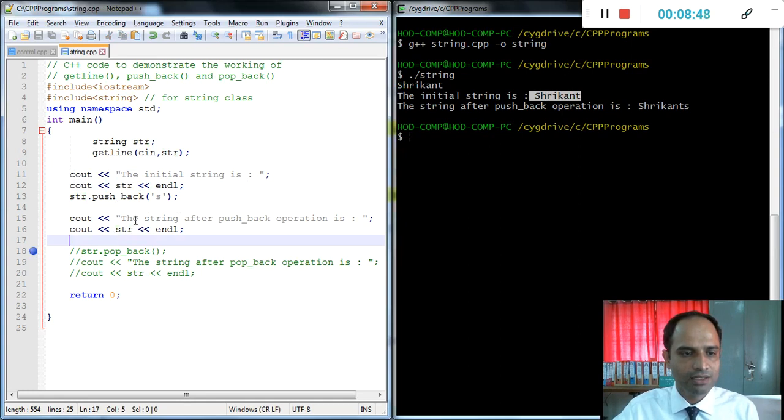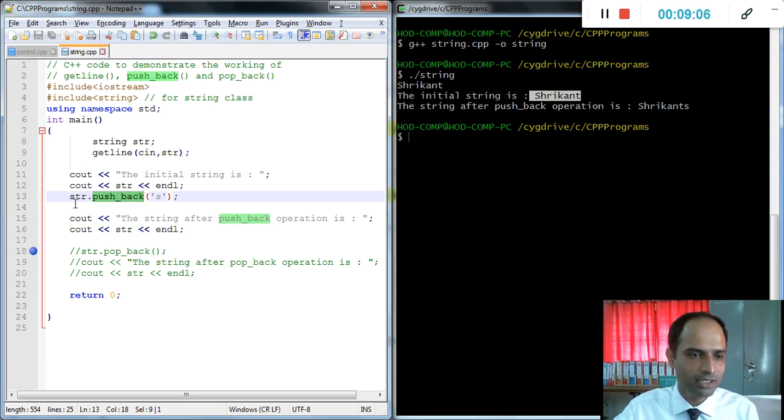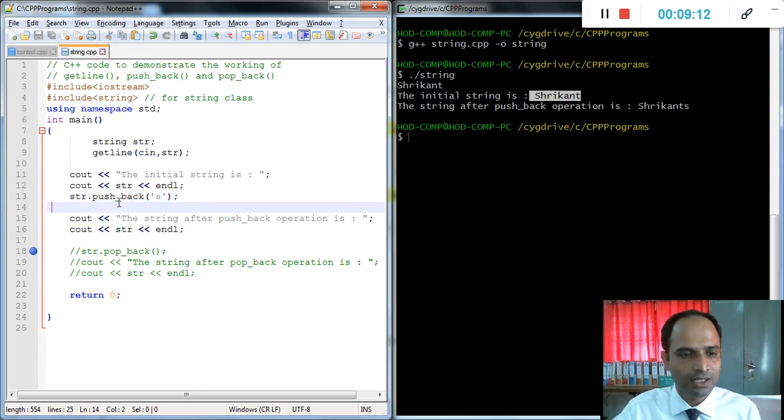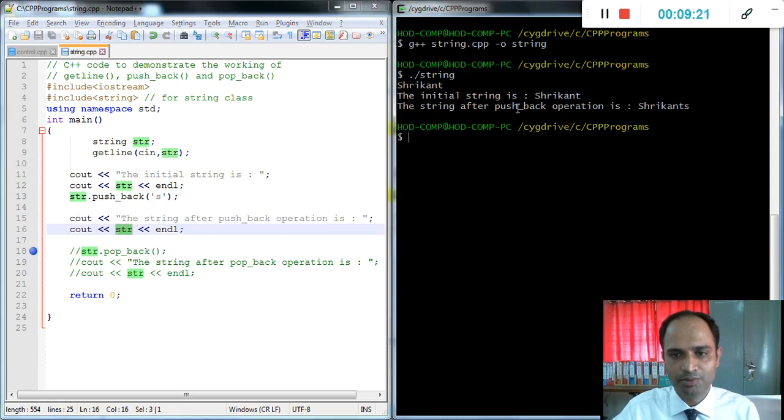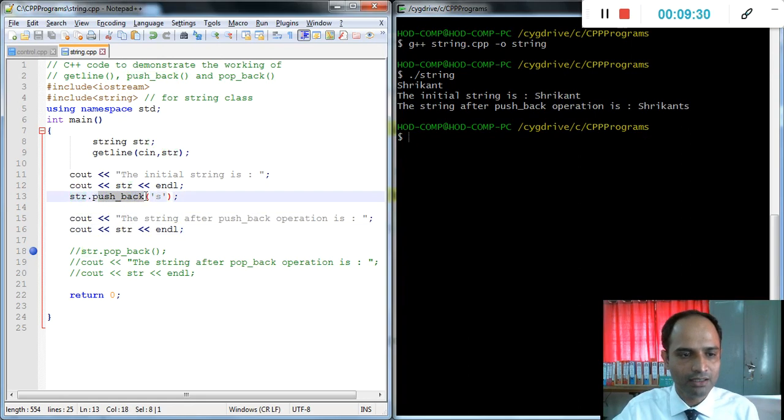Then next, the string after pushback operation. Here we apply the pushback operation. That one is only a mention of str. Why str? Because this is the object of this string class. str.pushback is a function, right? Pushback on this particular object, and that object contains the string Srikanth. Then pushback with this character. Then it prints the string again. Here the string after pushback operation is Srikanth S, right? That is simply adding the character with the help of this pushback function.